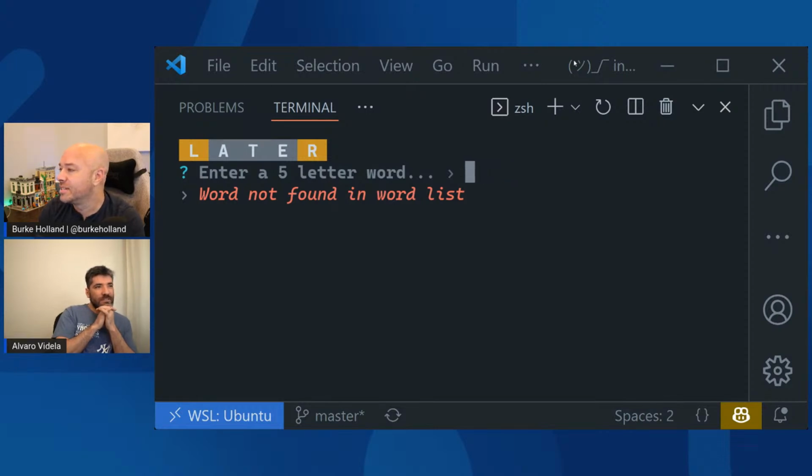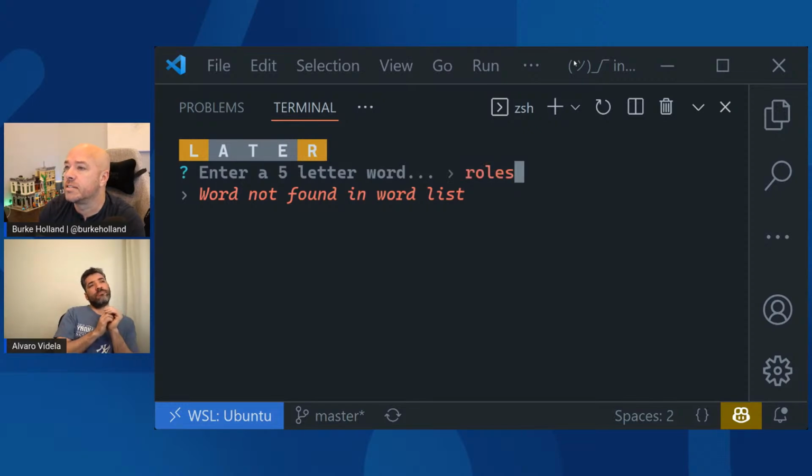What else? Any ideas here? R-O-L. I don't have any ideas. I'm out of ideas already. Rolls?